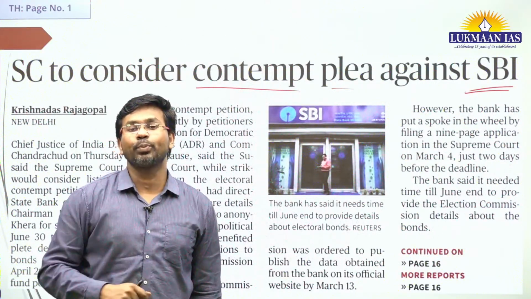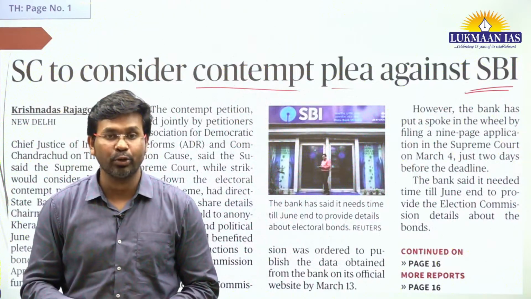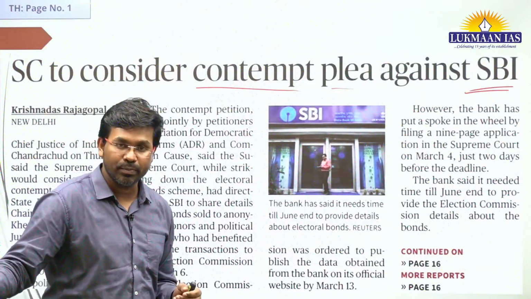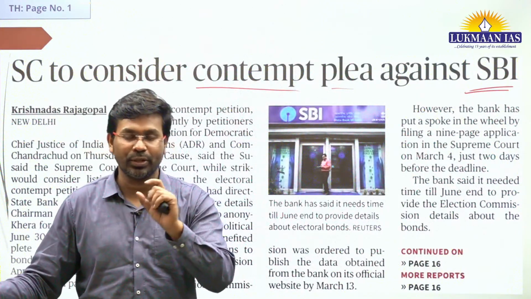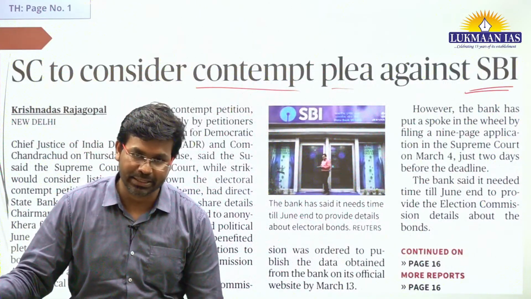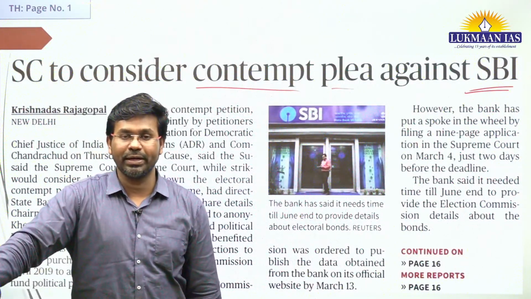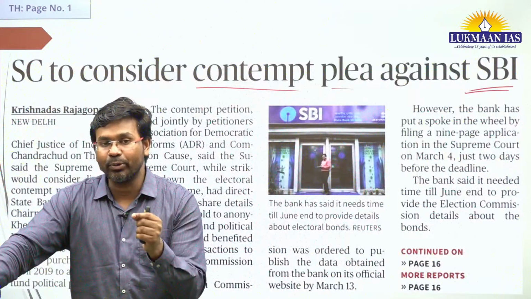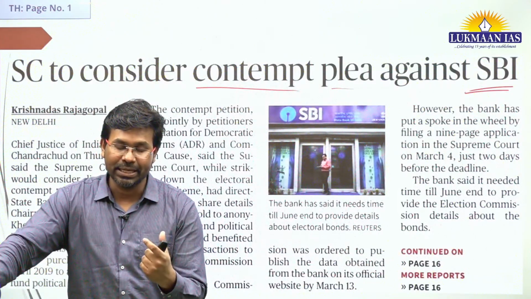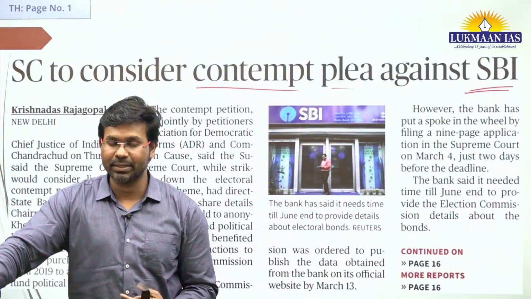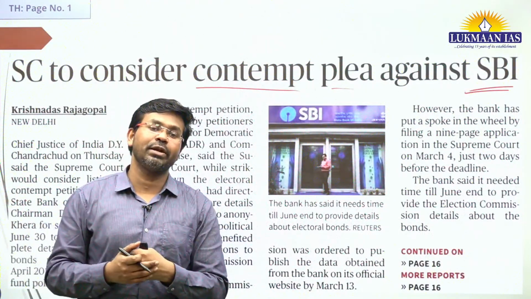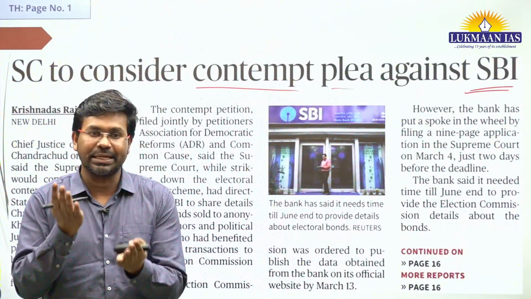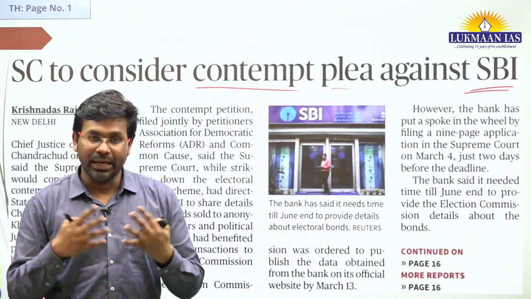However, recently the Supreme Court of India has heard cases related to electoral bonds. The cases have been filed by Common Cause, Association for Democratic Reforms, and CPIM, the Communist Party of India, Marxist, which is a political party. They have argued that electoral bonds are misused, and political parties are unduly receiving huge amounts of money, and this is meddling with the democratic process in the country, because a party that has more access to money will be able to lure more voters and garner more votes. So this has created an uneven playing field in India.